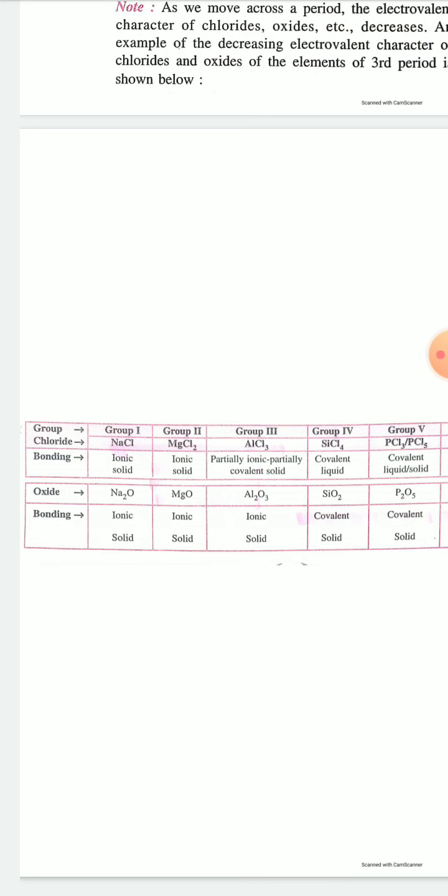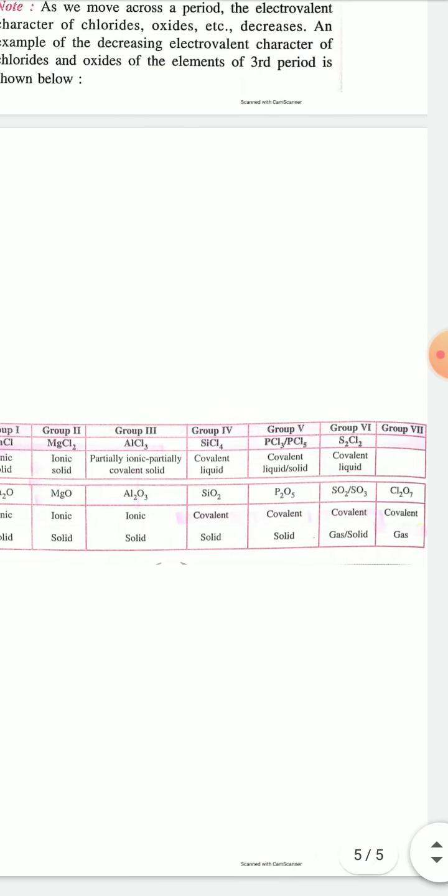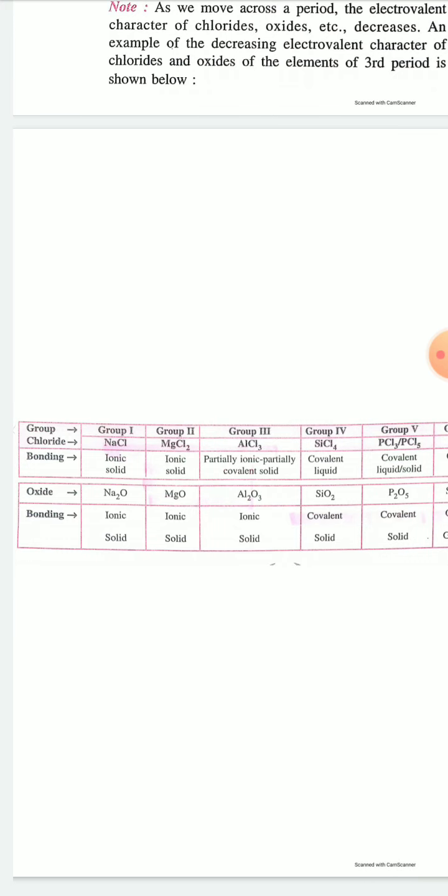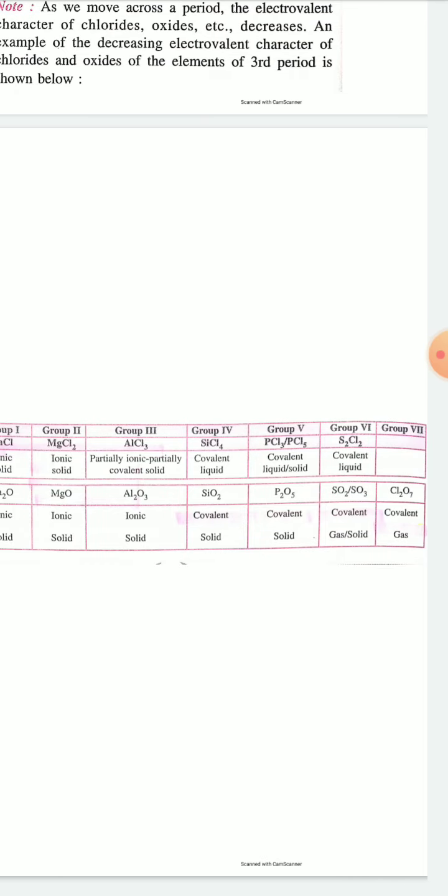Now the nature of oxides is similar. In case of oxides of third period elements, that is Na2O, MgO, aluminum oxide Al2O3, SiO2, P2O5, SO2, SO3, Cl2O7, you can see here that Na2O is an ionic solid, MgO is also an ionic solid, Al2O3 is an ionic solid, but SiO2 is a covalent solid, P2O5 is a covalent solid, SO2, SO3 are covalent, and Cl2O7 is a covalent gas.